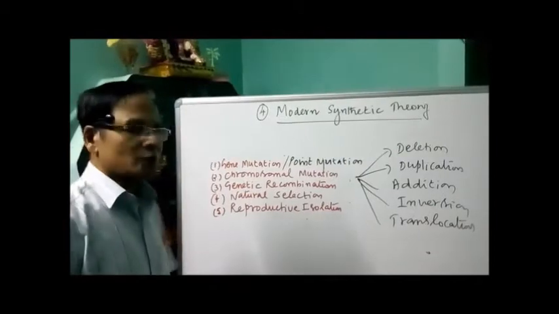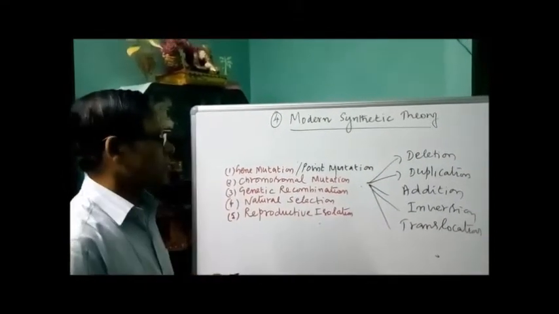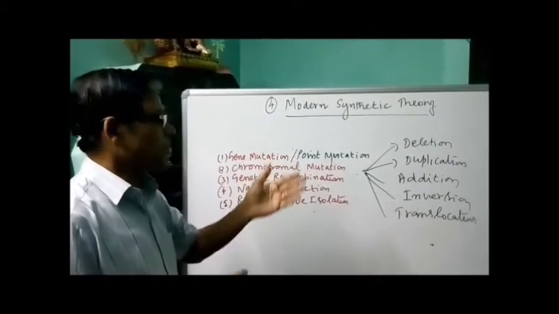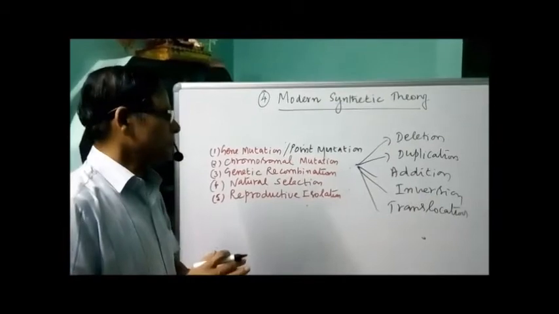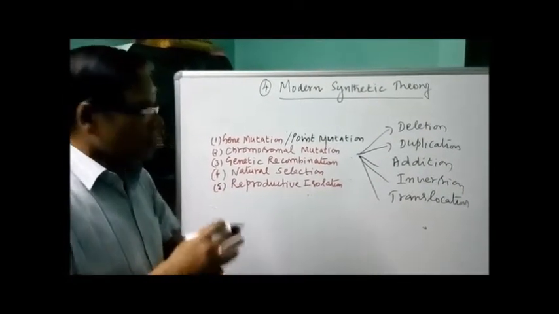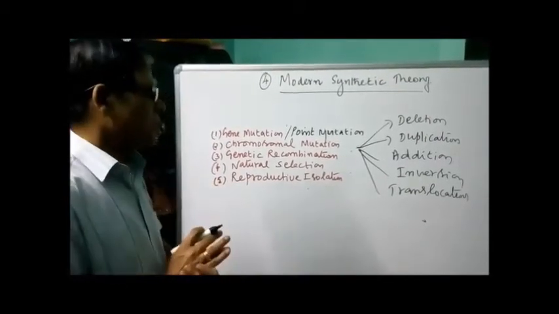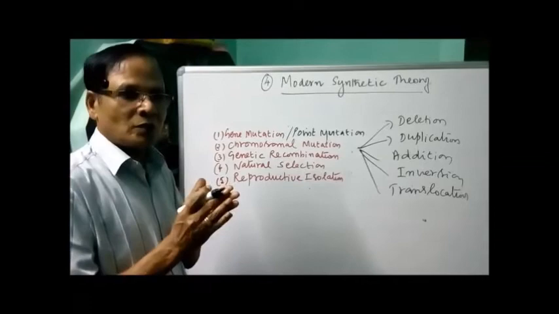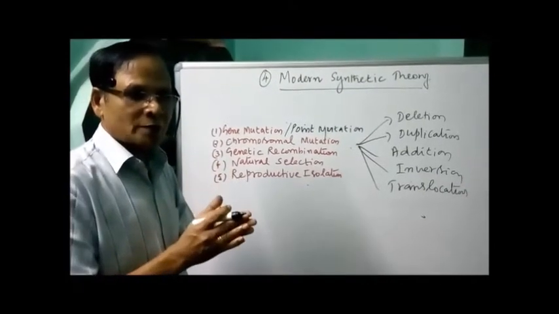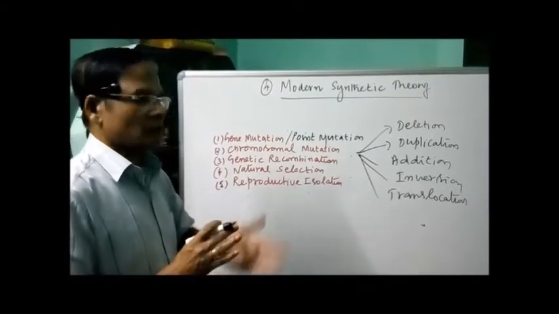Change in structure of a chromosome is caused either by deletion, when a part of the chromosome is lost, or by duplication, when one sequence of genes is present twice, addition of genes, or inversion. In inversion, the chromosome is rotated 180 degrees, and as a result the sequence of genes is changed. Translocation is the shifting of a segment of a chromosome from one chromosome to another, non-homologous one.